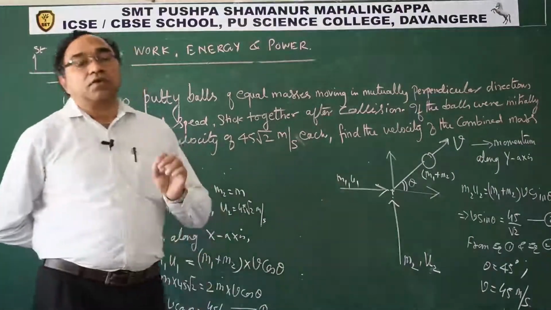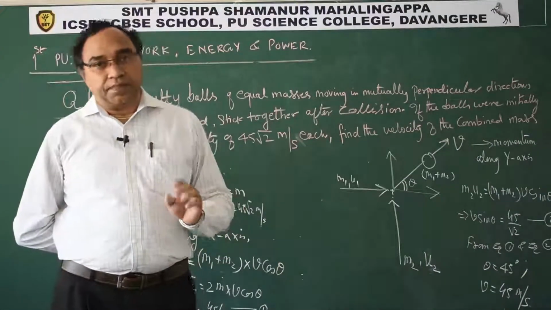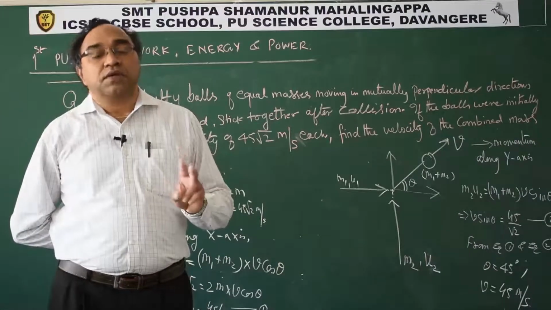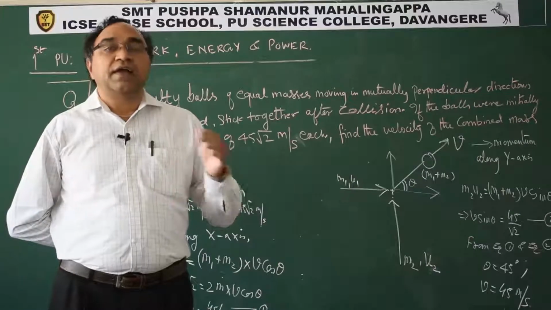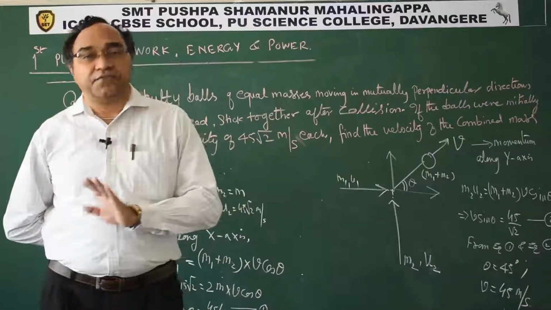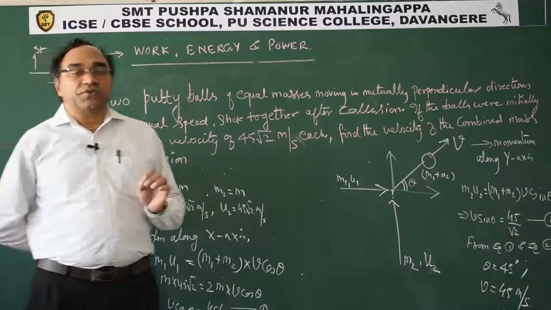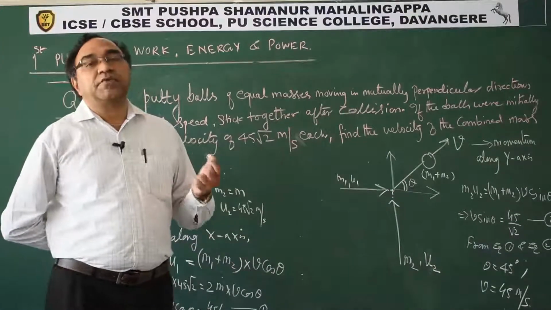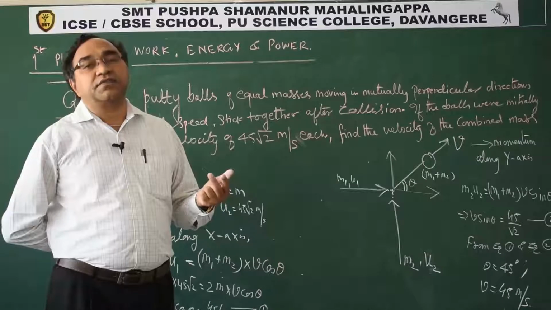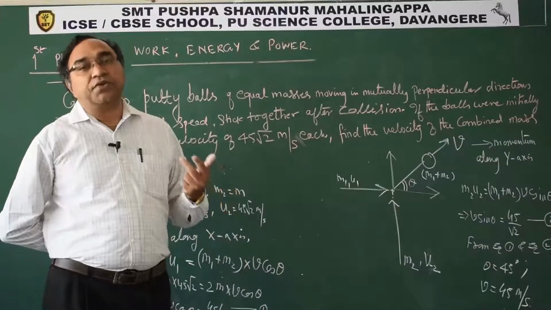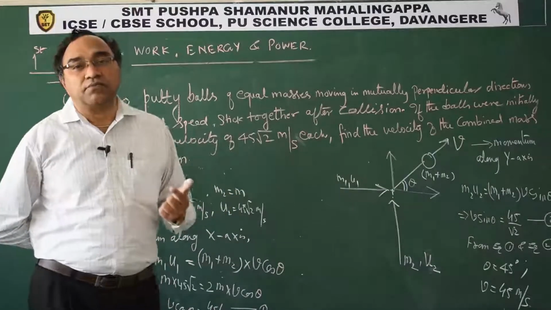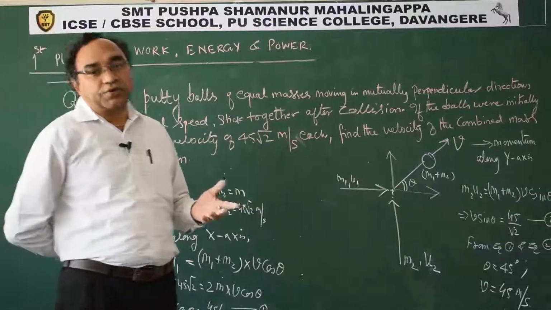So to conclude, collision can be of two types: elastic collision and inelastic collision. Properties of elastic collision: momentum will be conserved, kinetic energy will be conserved. Coefficient of restitution is 1 for a perfectly elastic collision.